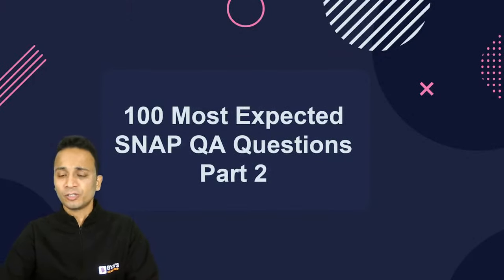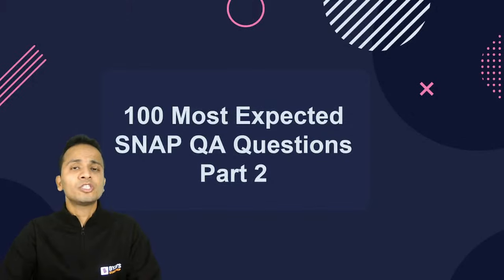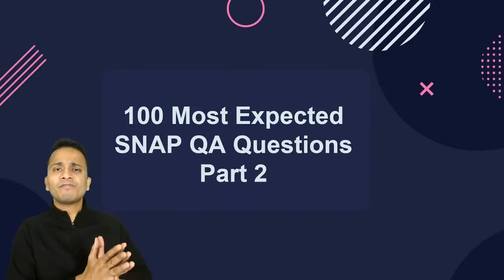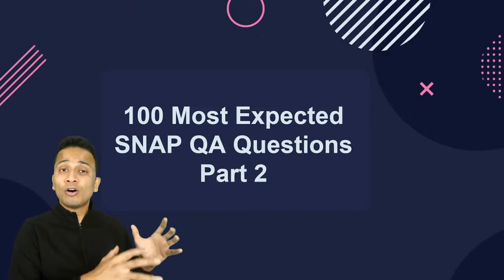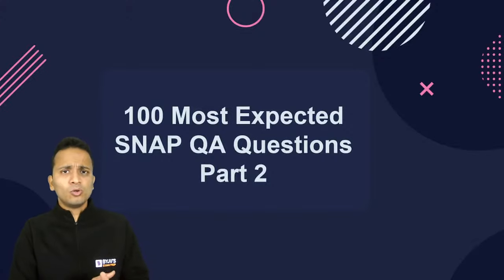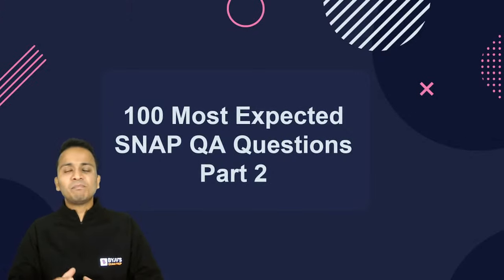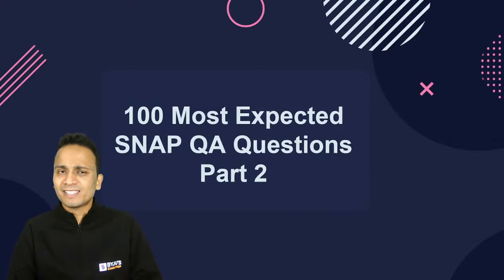Like I mentioned, all these questions will match the level of difficulty of SNAP, which is not very high. All the questions of SNAP are in the range of easy to moderate. Whatever questions I show you, you should be able to solve each and every one. So let us keep it as a rapid fire session of QA questions.